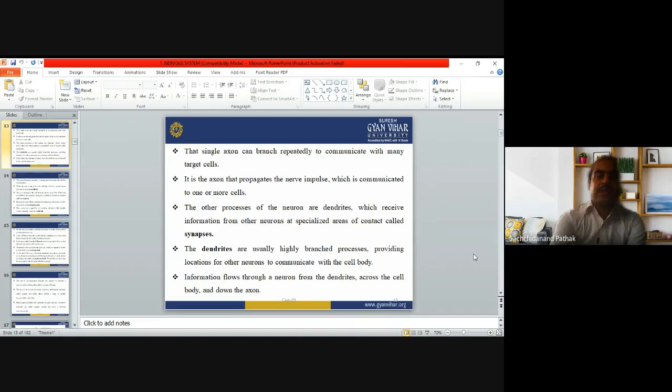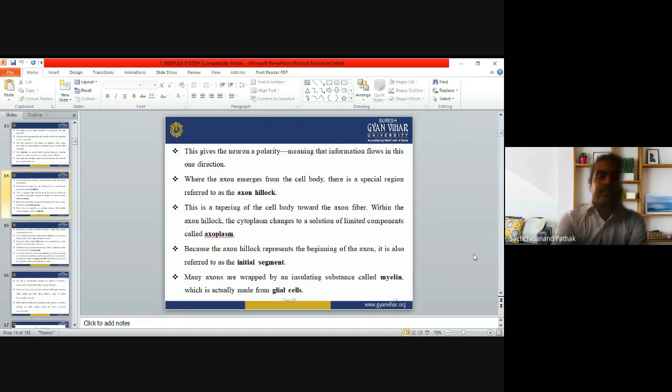You will see the structure, then you will gain more. Just wait for a few minutes. This gives the neurons a polarity, meaning the information flows in one direction. Where the axon emerges from the cell body, there is a special region referred to as the axon hillock. It's a tapering of the cell body toward the axon fiber.